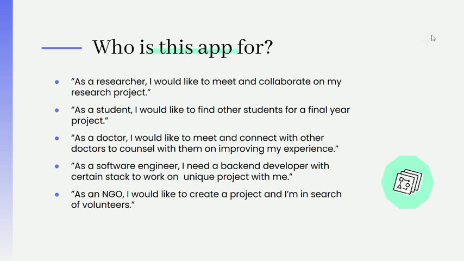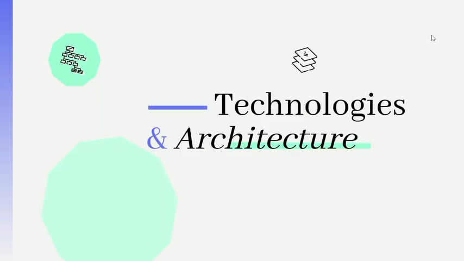So this is a linear app, and it allows users to find each other across various walks of life, so that they can not just collaborate on a project but also make friendships. So how do we make this possible? Our technology architecture is linear and simple.